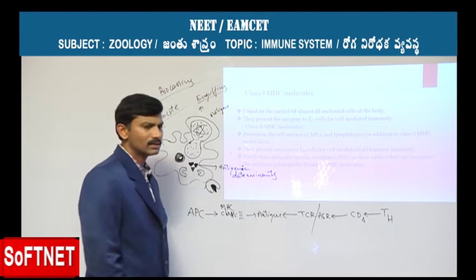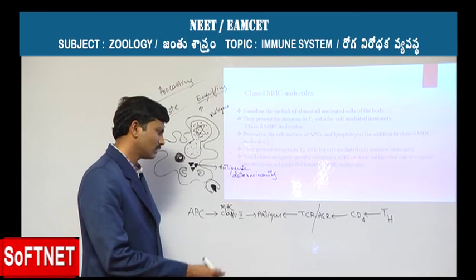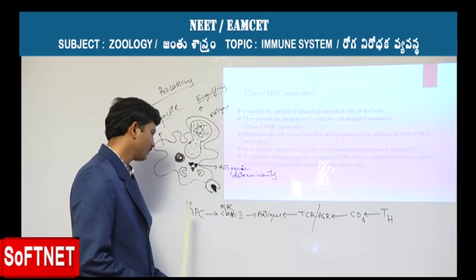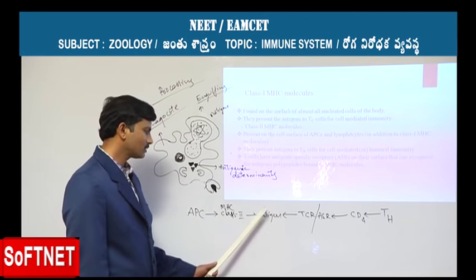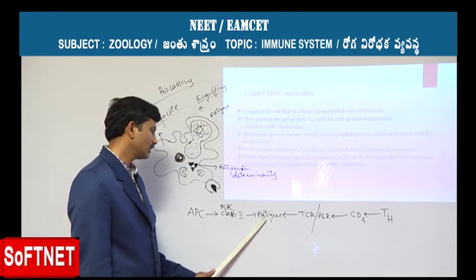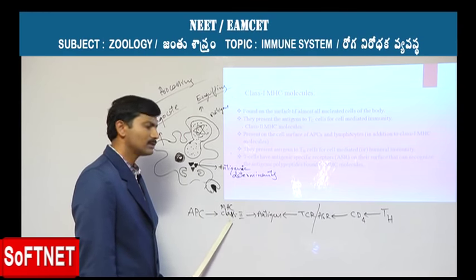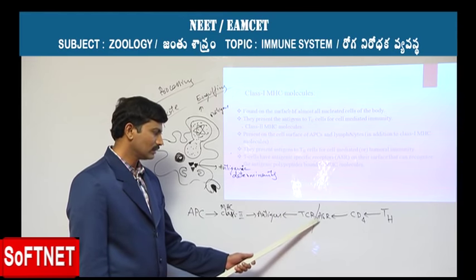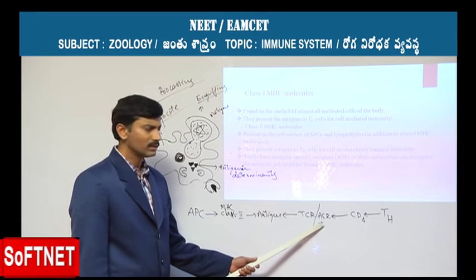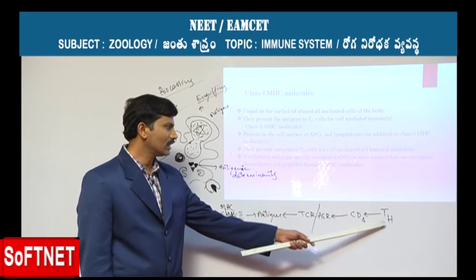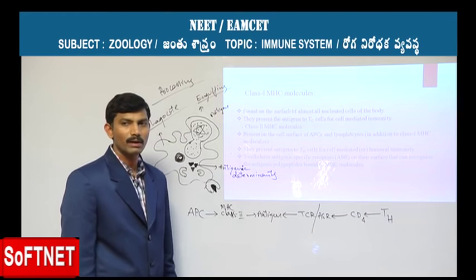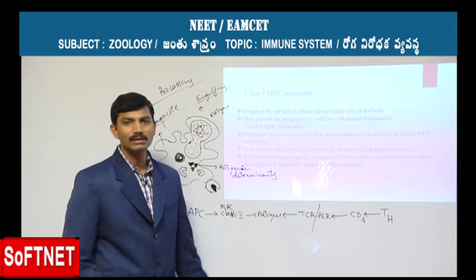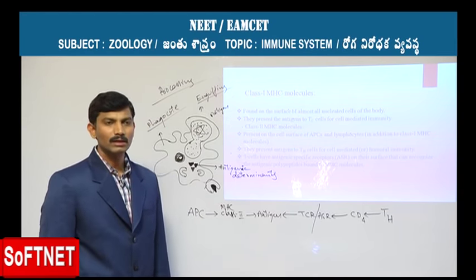So with this single step or equation we can easily recognize: antigen presenting cells are responsible for the presentation of the antigenic determinants with the help of MHC class 2, recognized by the TCR or the ASR, antigen specific receptors, of those cells that are provided with a CD4 marker, called TH cells, which are also called the T helper cells.